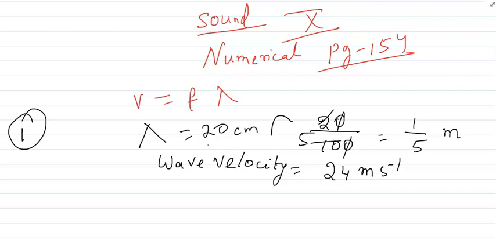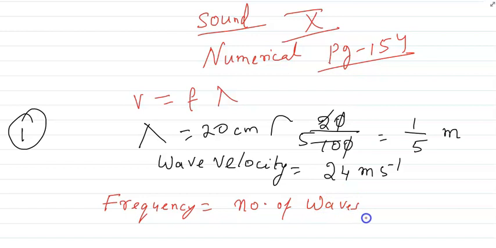So what is the meaning of number of waves produced in 1 second? Now, as we know that frequency is equal to number of waves produced in 1 second. I'm writing here, as we know that frequency is equal to, are you getting? Frequency is equal to number of waves produced in 1 second. Till now any doubt you have?